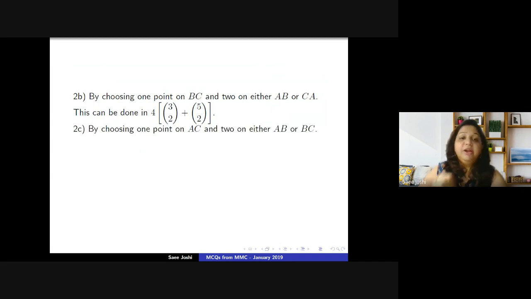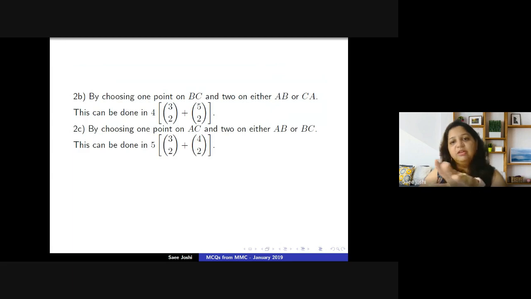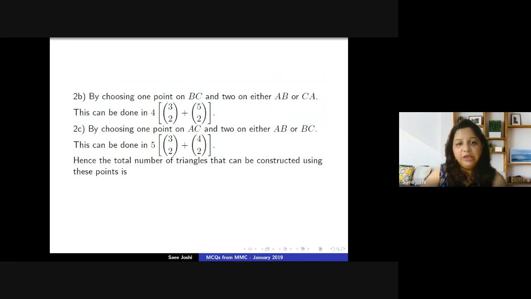In the same way, choosing 1 point on AC, that is a total of 5 points, multiplied by 2 on AB, which gives 3 choose 2, and 2 on BC, which gives 4 choose 2. If we work out the total number of triangles, that will turn out to be 205. I want you to try this and see that the total comes out to be 205. So which is that option? That option is B.